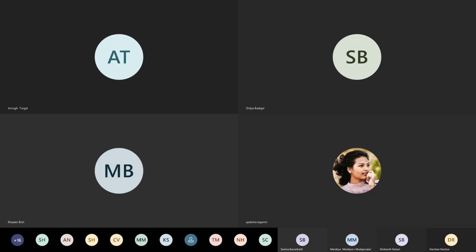What happens in a triangular surface? Where does the CG exist here? Center? No, you're absolutely wrong. It is not at the center. This portion is called the apex. This is the base.